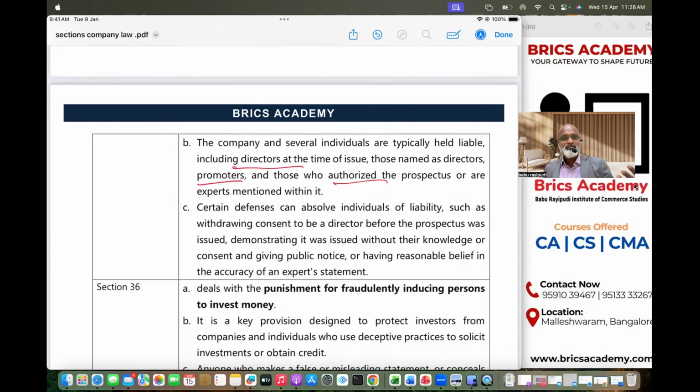There are certain defenses that absolve. The person who authorized the prospectus can say, "Boss, I gave consent, but at the last minute I withdrew the consent. I informed the public also. I gave a public notice also. And I reasonably believed it, as I copied and pasted the statement given by the expert as it is." So the people who are liable under Sections 34 and 35 can say that they withdrew the consent, and to the best of their knowledge gave a public notice also. It was reasonable, and they just copied the expert statement. Therefore, they should be exempted from penalty. That is Section 34. Section 35, civil liability, right?